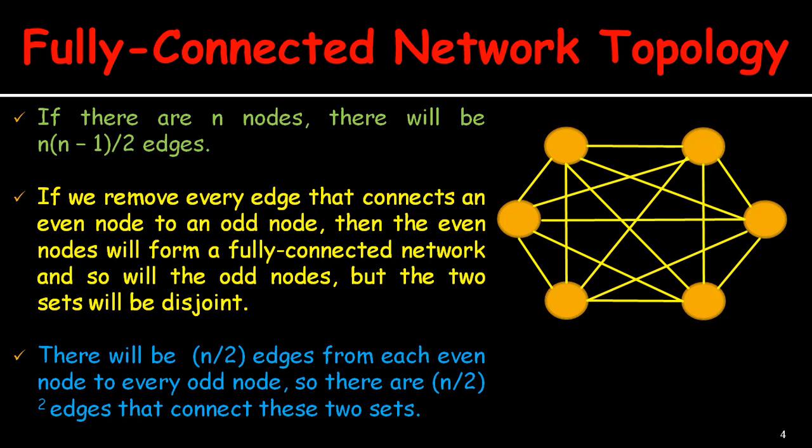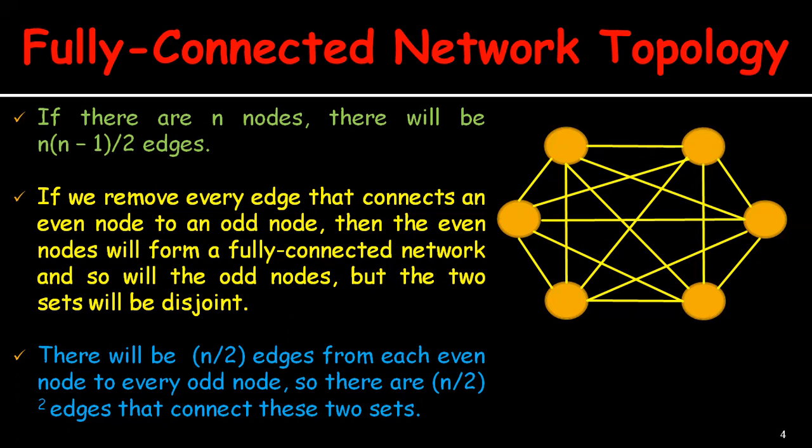But of course, these two sets will be disjoint, so they will be separated. There will be n by 2 edges from each even node to every odd node, so in total there will be n by 2 whole square edges connecting these two sets.